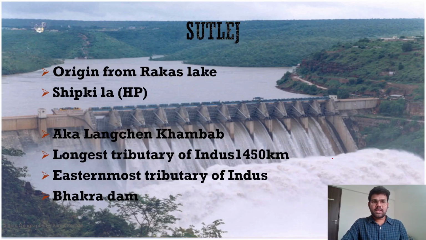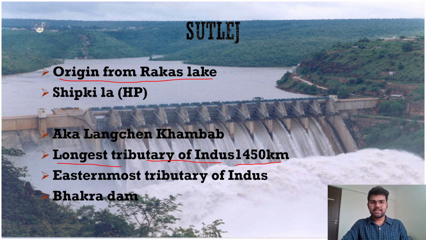Next is the Satluj. It is the longest tributary of the river Indus. When it says largest tributary, the largest is the Chenab, and the longest tributary of the Indus is the Satluj. Its length is 1,450 kilometers. It originates from the Rakas Lake in the Tibet region.